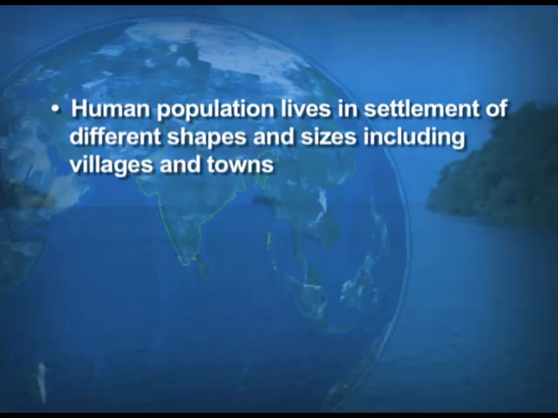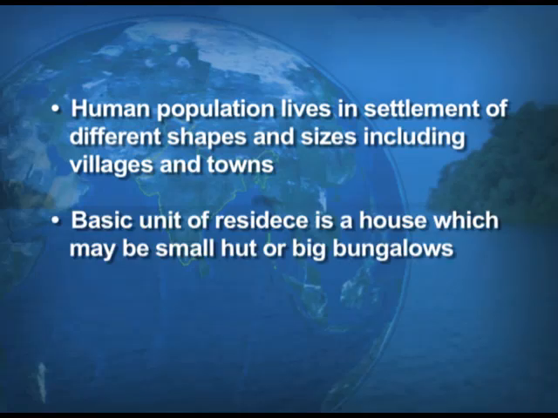Human population lives in settlements of different shapes and sizes, including villages and towns. The basic unit of residence is a house, which may be a small hut or a big bungalow. Small and sparsely spaced settlements are called villages, where people are mainly engaged in agricultural and other primary activity.